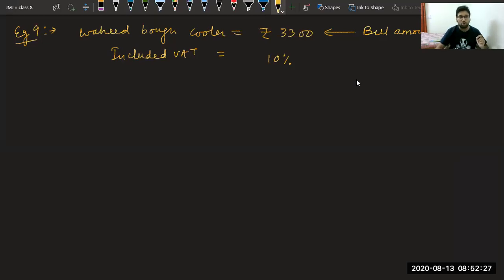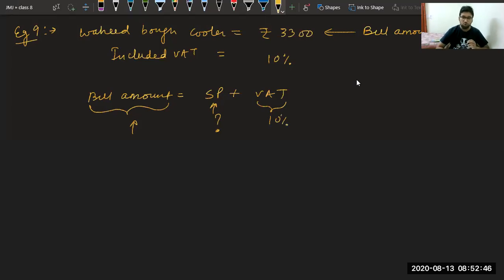So we all know the bill amount comes like this: selling price plus VAT. In our case, we know this amount. We don't know this amount. And we know this is 10%, but we don't know the value. So what to do? How will we find that?